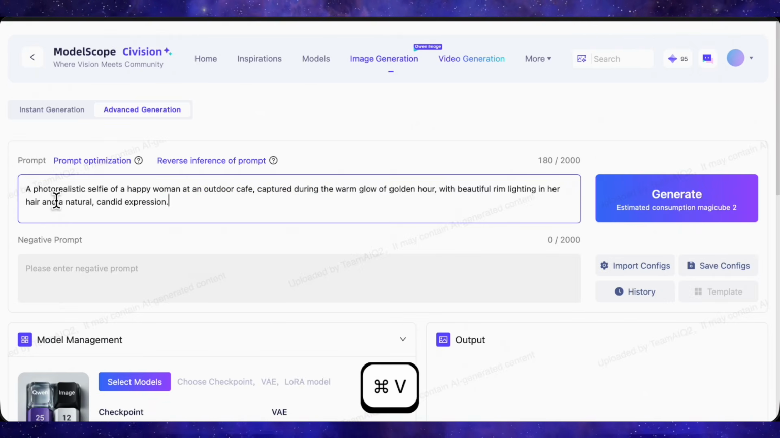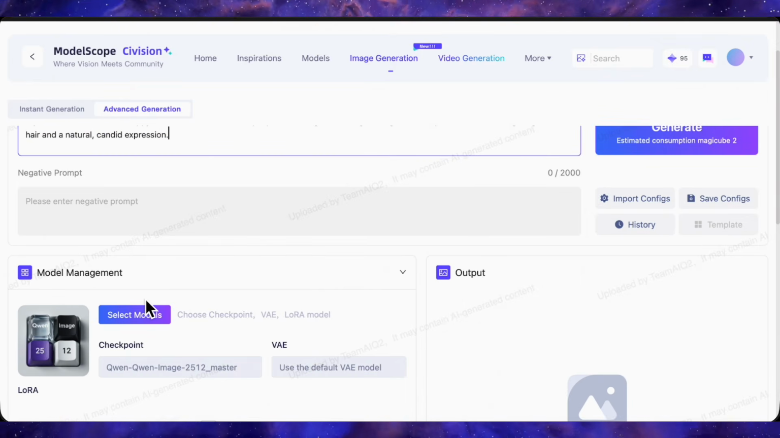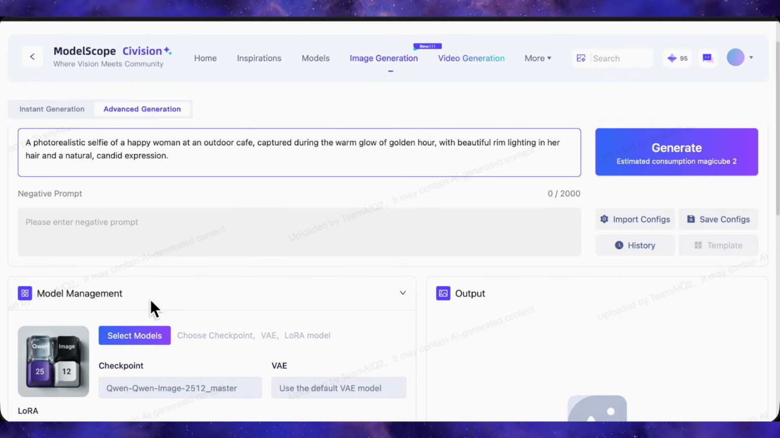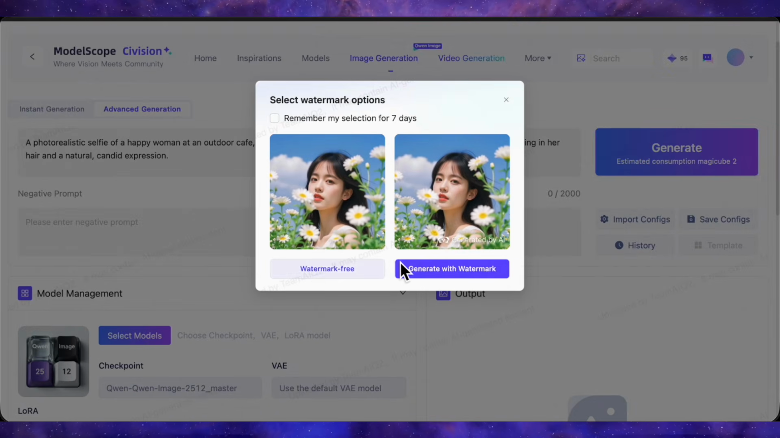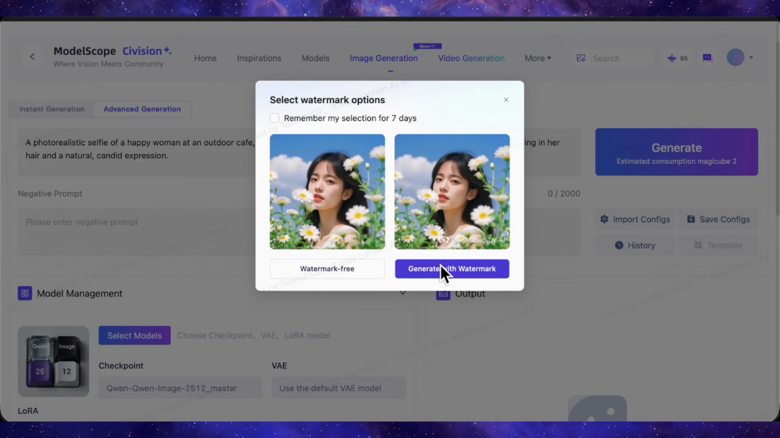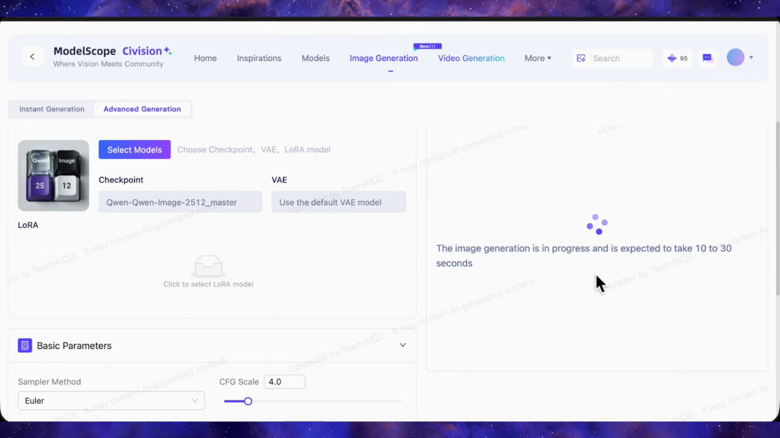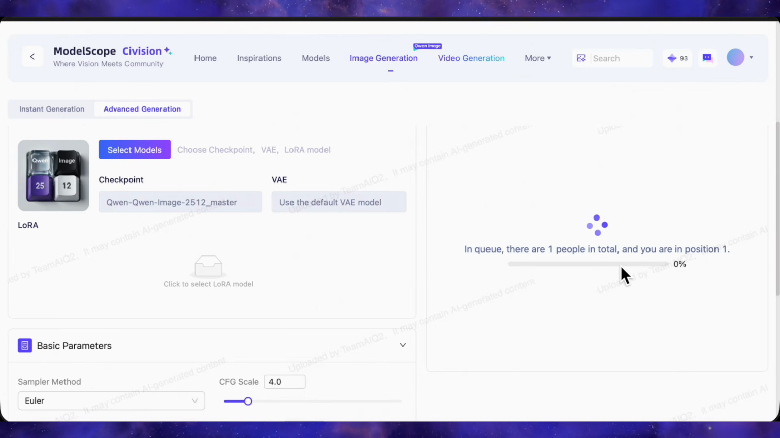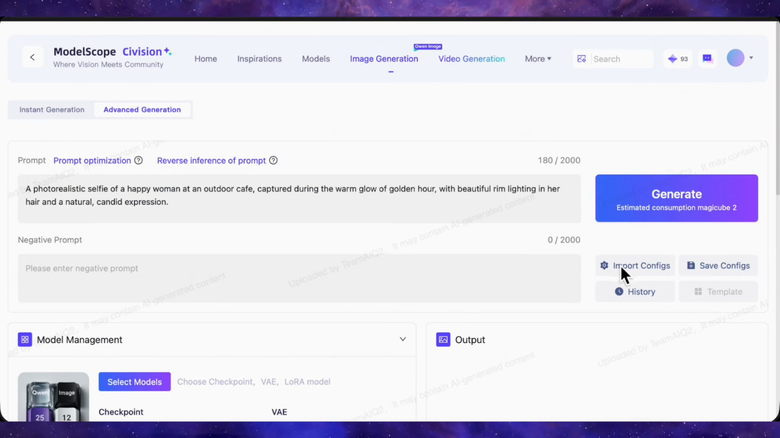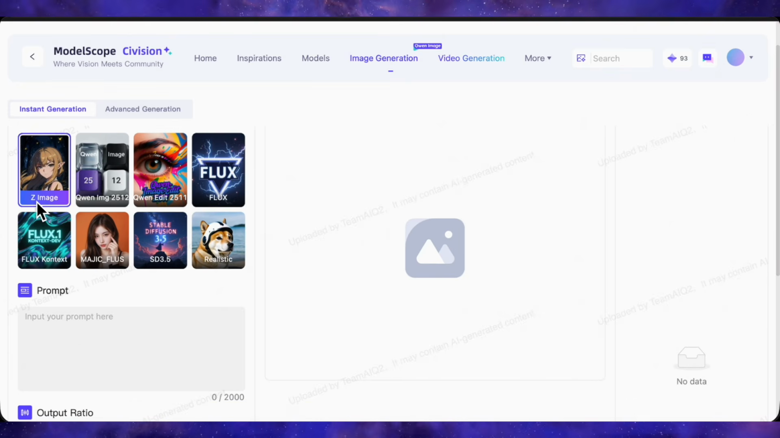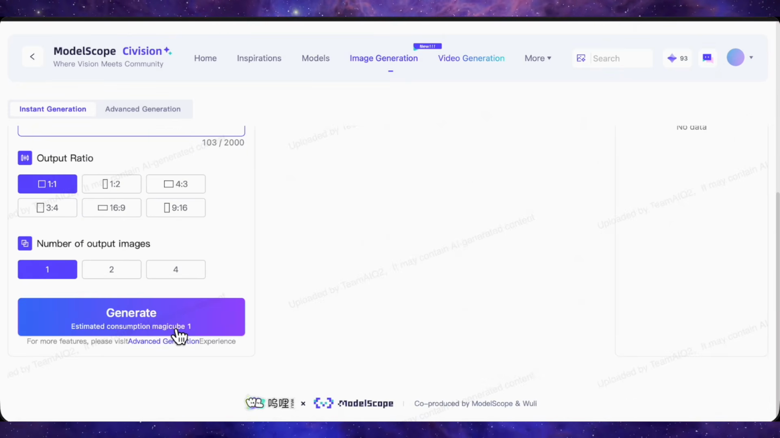Let me show you a generation using Qwen Image 2512, which is their latest model. I've entered my prompt here, and I'll click on Generate. It will ask if you want a watermark or watermark-free image. I'll select watermark-free. The generation will take about 10 to 30 seconds. Here, you can see the cost is only 2 Magicubes. This means if you have 100 credits, you can generate 50 images every day with the latest Qwen image model. If you select Z-Image, that only costs 1 Magicube, meaning you can generate 100 images.